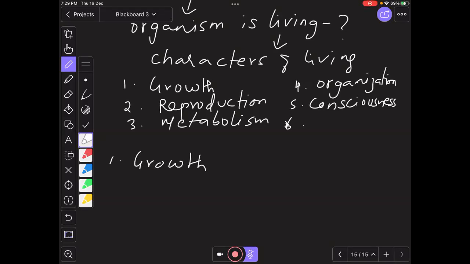Very good. Increase in the body mass. So increase in the mass and even increase in the number. So when we say that if it is a multicellular organism, one cell starts to divide. We know this human body, this complete structure. So where has that come from? From one cell. So one cell, the zygote, starts dividing, and they divide to form a number of cells.